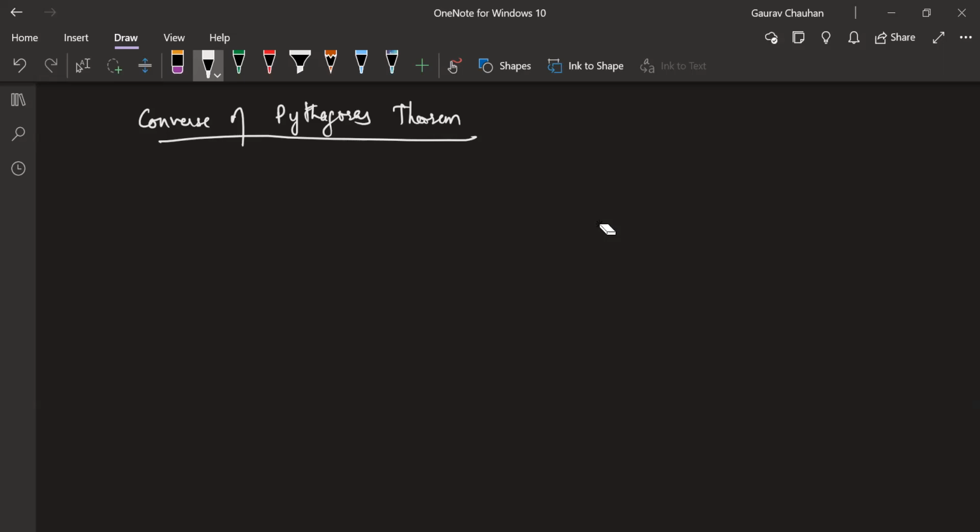I'm going to write the statement. This statement is important. It can be asked to just state also. So in a triangle, we don't know it's a right triangle.